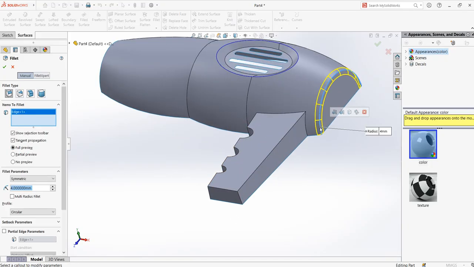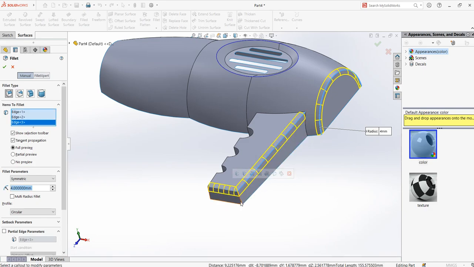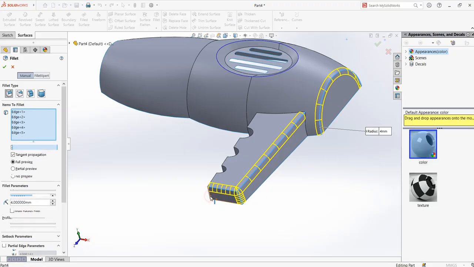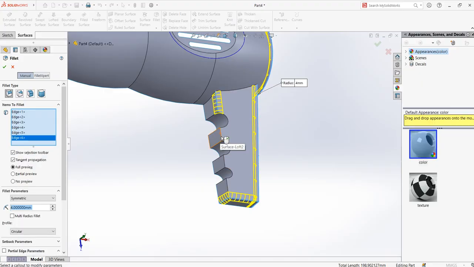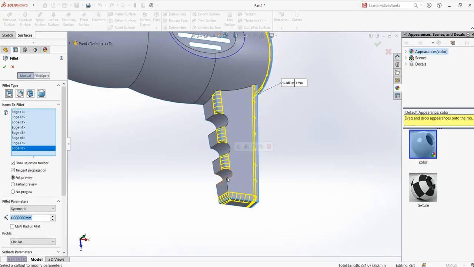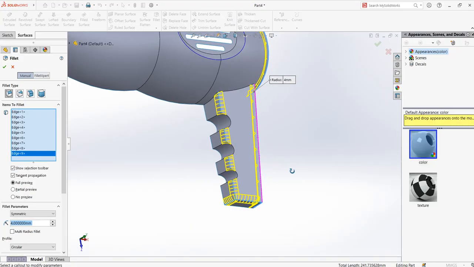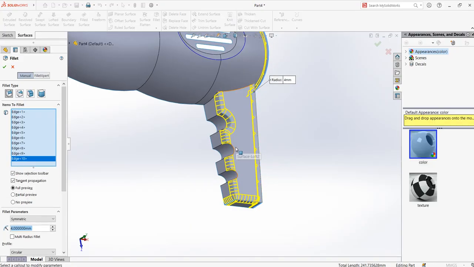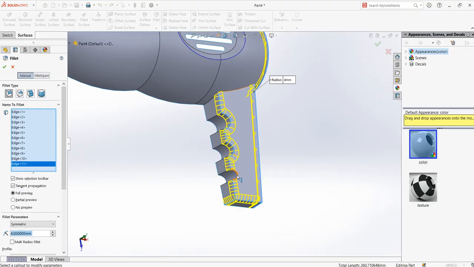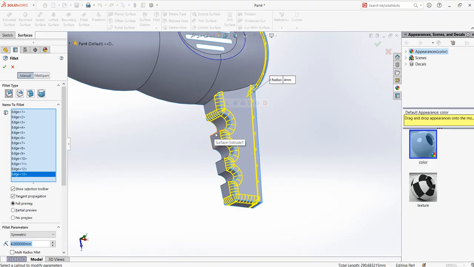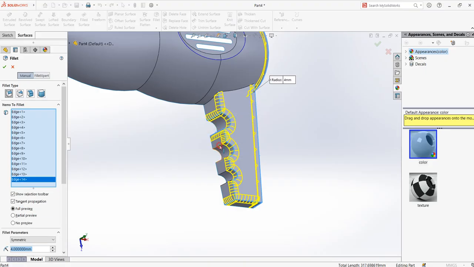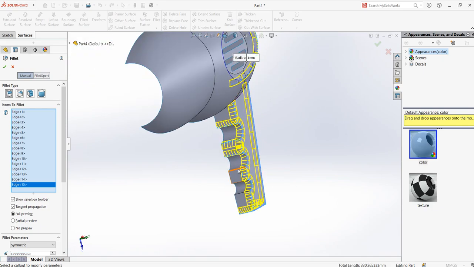And then choose this one, and this one, this one, this one, this one. And this one, this one, this one, this one. Also this, also this, also this, also this, this.